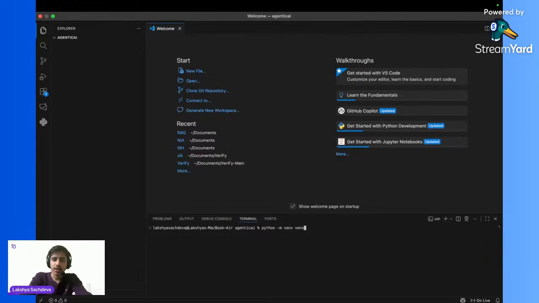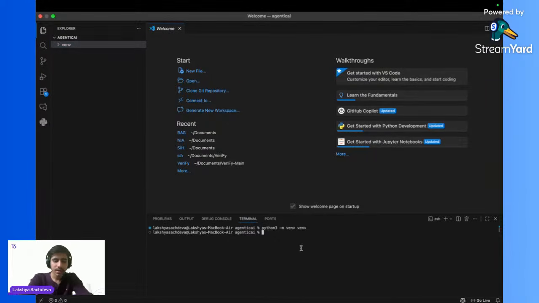This command will create a virtual environment with the name venv. And if you are on Mac, just add a 3 with python3 -m venv venv. So I am going to press enter, and as you can see, I have created a virtual environment.